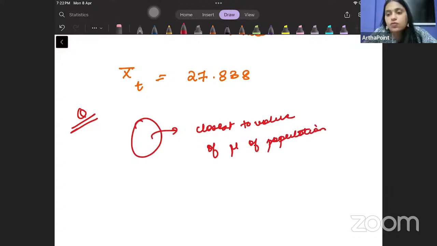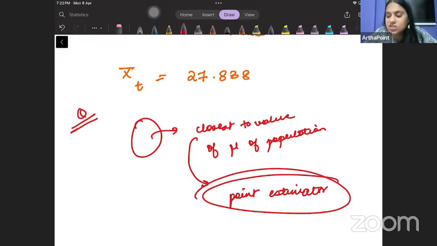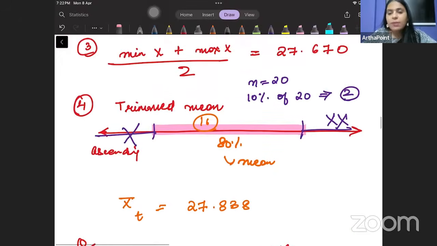Because whichever value will be the closest, जो भी closest होगी, that will actually be called the point estimator of the population. So this is the question I want to go ahead and ask. I want to ask which is that value? कौन सी वो value है which is closest to the mean of the population? Clear? तो अब हम क्या देखते हैं?